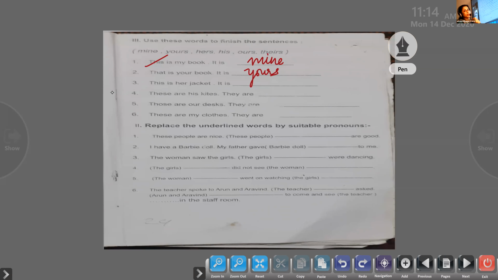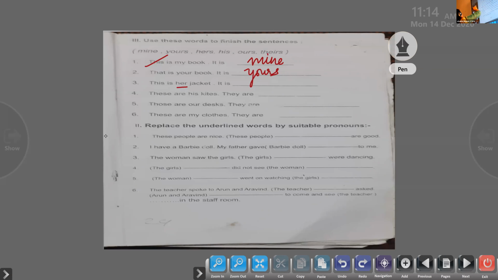This is her jacket. It is her jacket. For her, what do we say? Which is a possessive pronoun? We say it is her jacket. Which is the possessive pronoun we use for her?